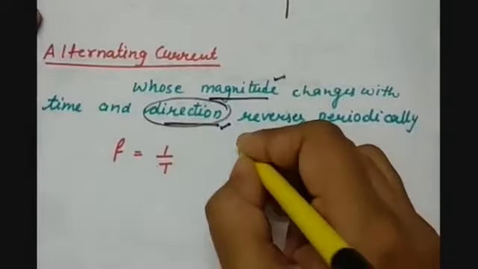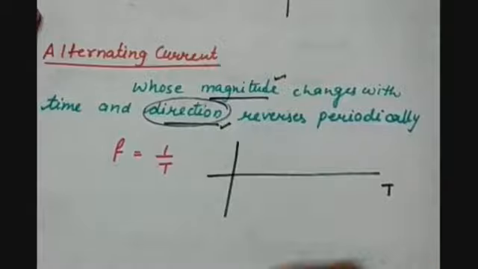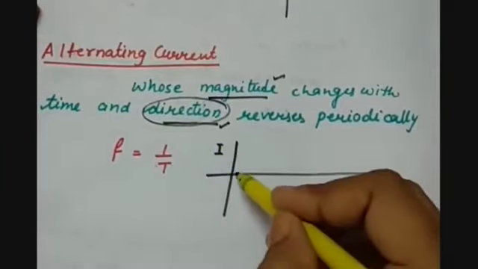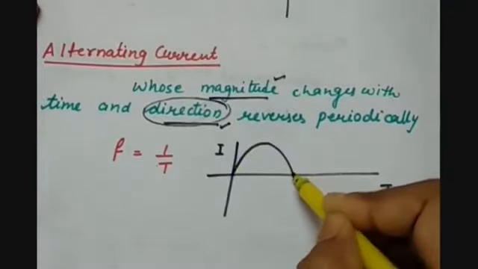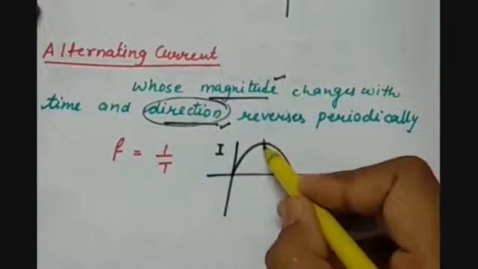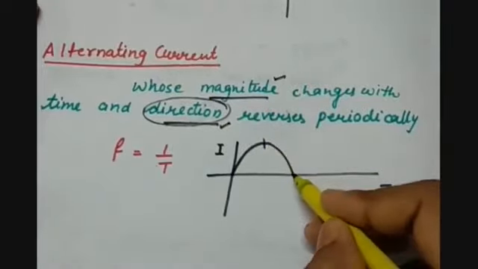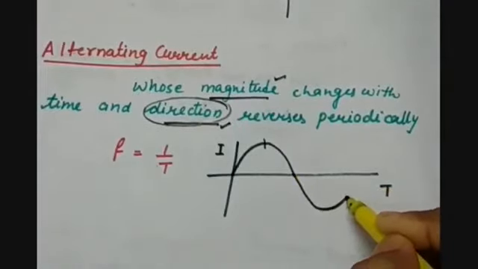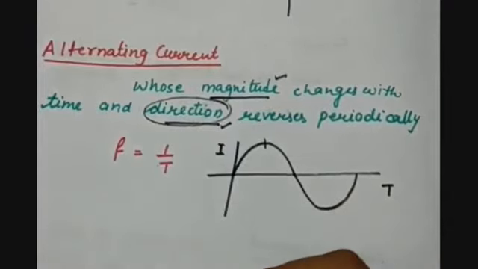Let's say I draw the alternating current with respect to time, and this is the magnitude of the current. First the current is increasing, then it is decreasing, then again it changes its direction, and this is how alternating current flows.